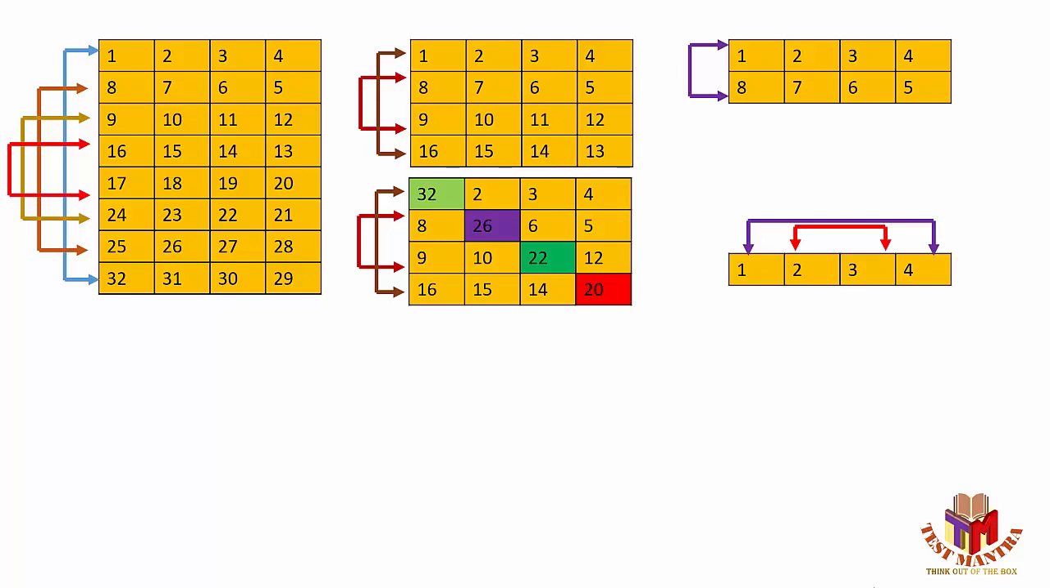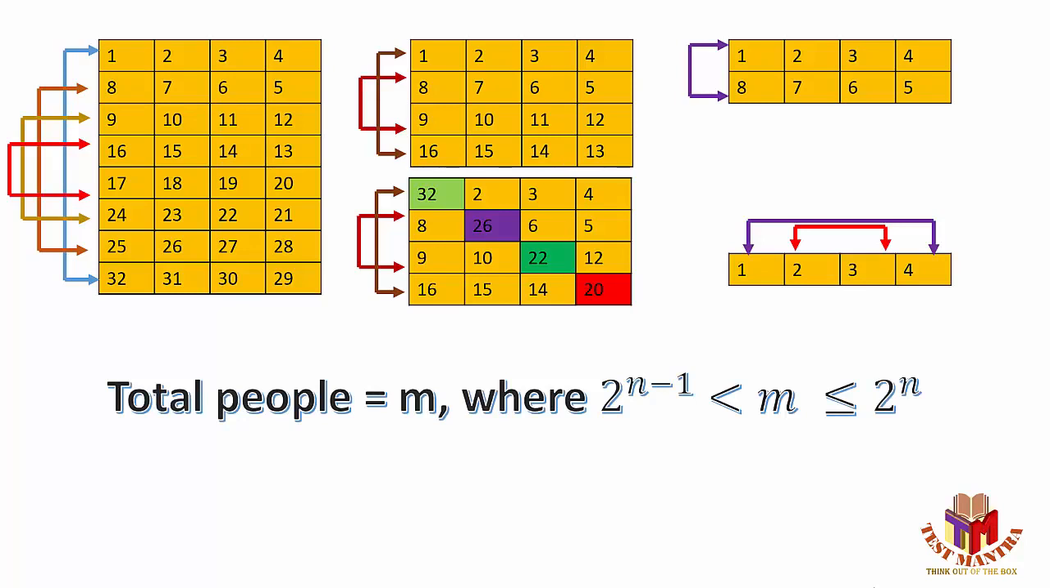Now what are the things which you can identify here? Let's say the total number of people are m. Like in this case, the total number of people are nothing but 32, where m lies between 2 raised to n minus 1 and 2 raised to n inclusive. Like here 32 is nothing but 2 raised to 5. So if this is the condition, there are few things which you can identify here.